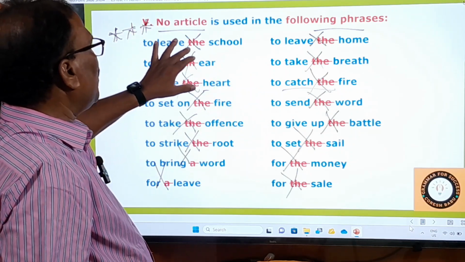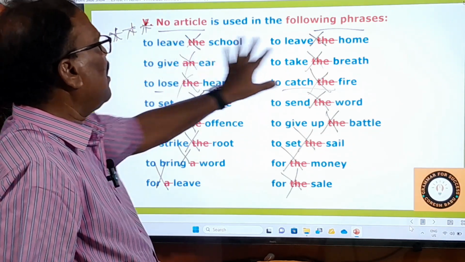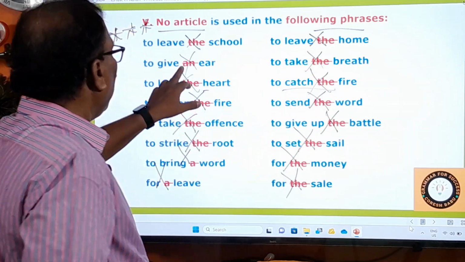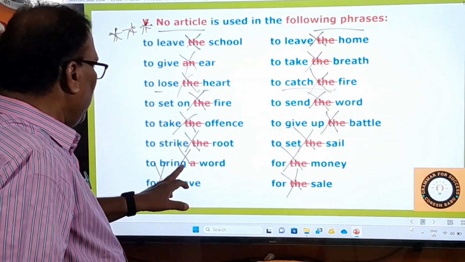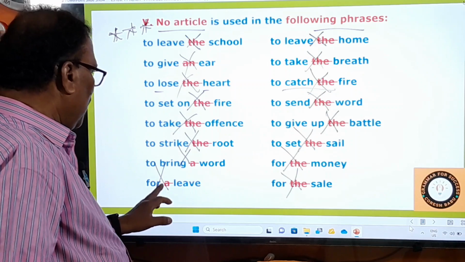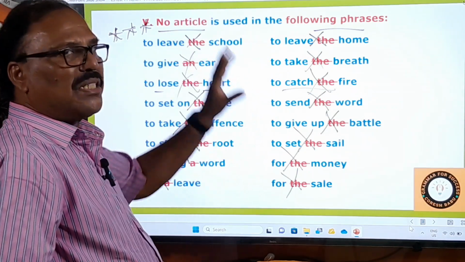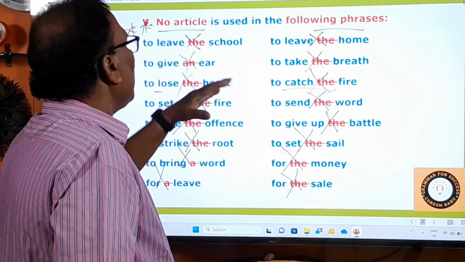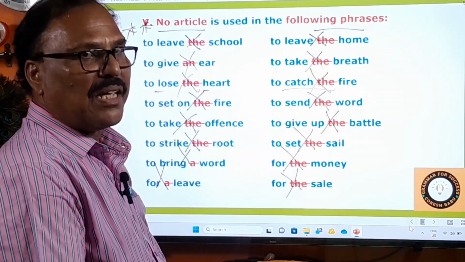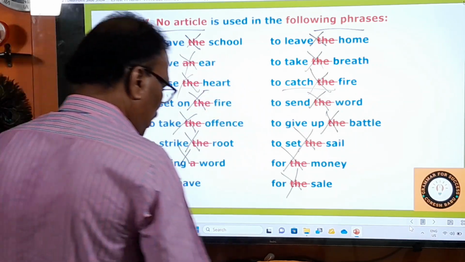Generally we are likely to use the between these two words. Here the, here the, and generally to give an ear, here bring a word, something like that. So for a leave, something like that. So these articles should not be used in these phrases. Please read, give a good reading to all these phrases, and then all these words will be in your mind.